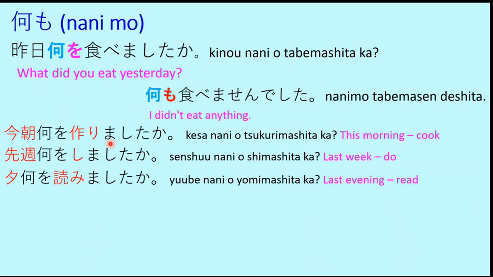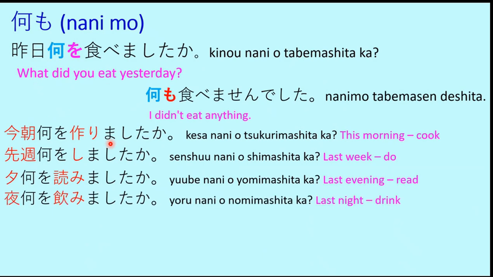Next is yube nani o yomimashita ka? Yube means last evening. Yomimashita means read. What did you read last evening? If you didn't read anything, you have to say nanimo yomimasen deshita. I didn't read anything, or I read nothing.